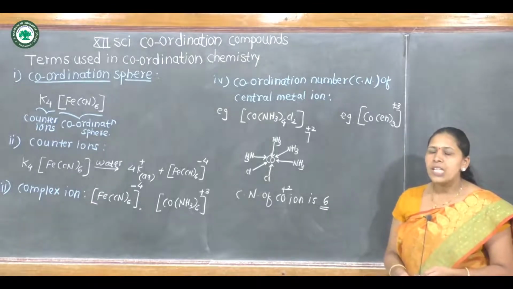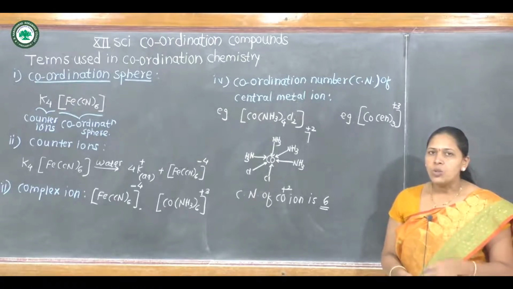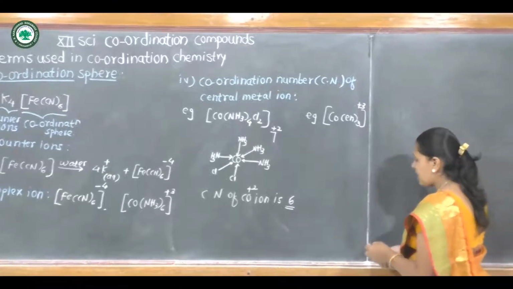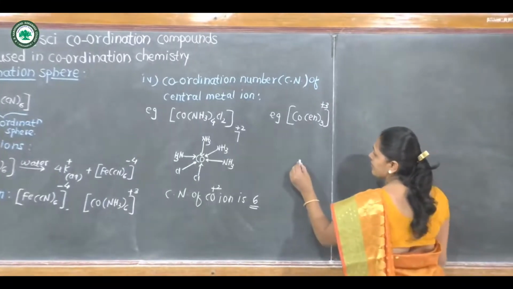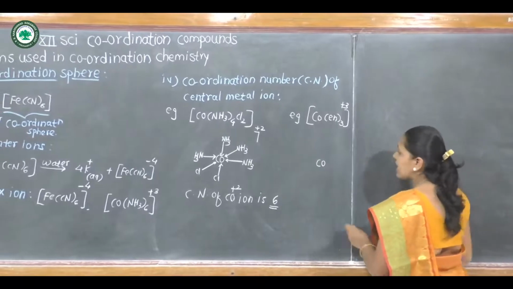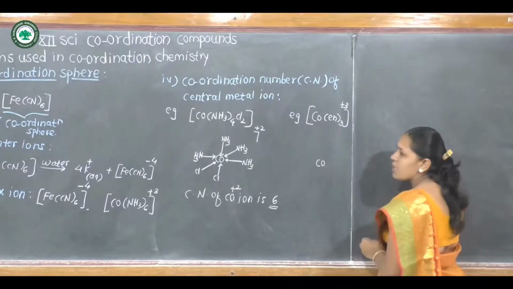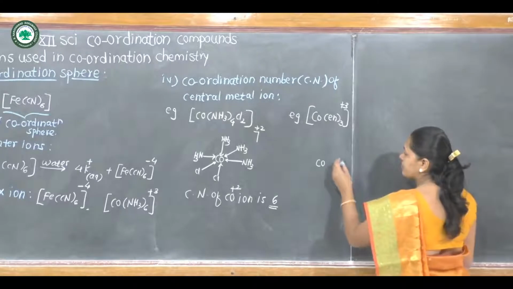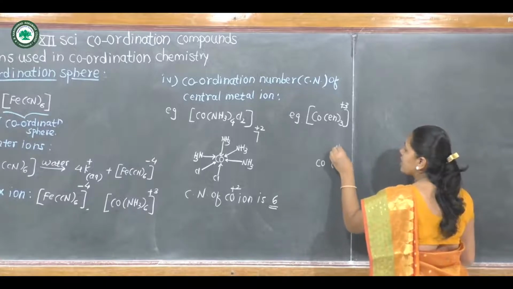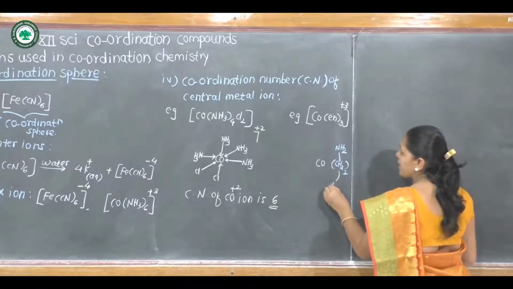How ethylene diamine can donate 2 electron pairs to central metal ion is represented as central metal cobalt, ethylene diamine. What is the formula for ethylene diamine? CH2 twice, NH2 and NH2.